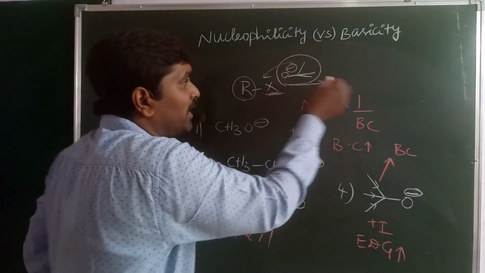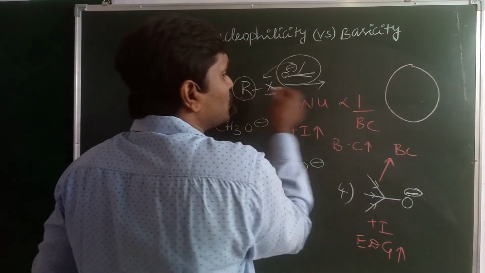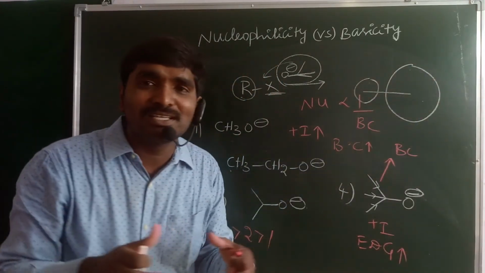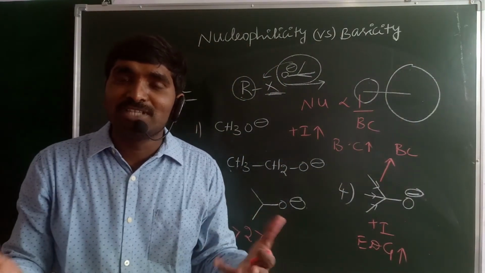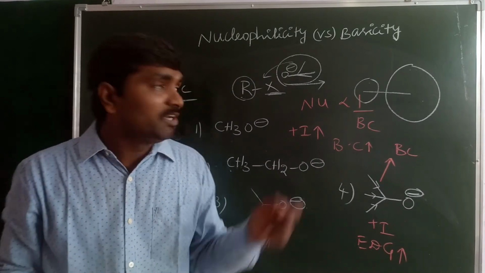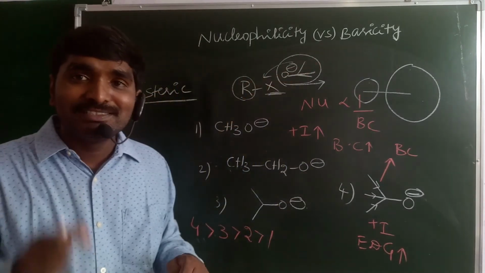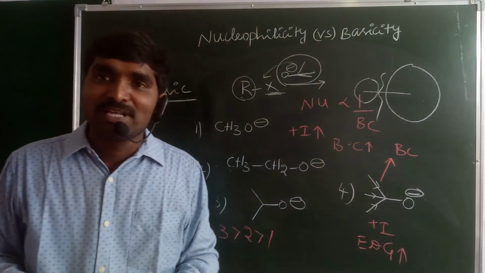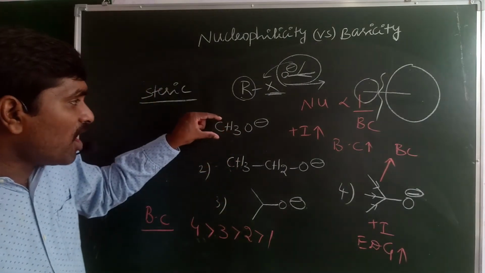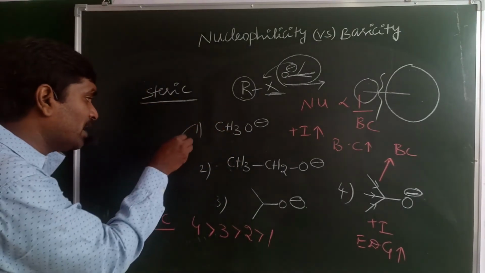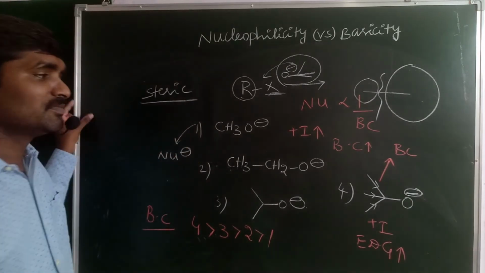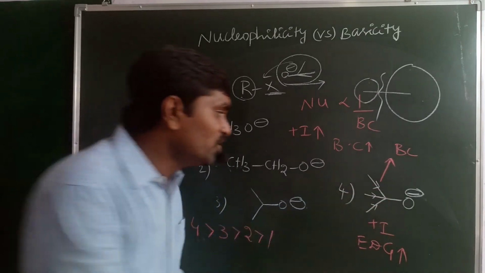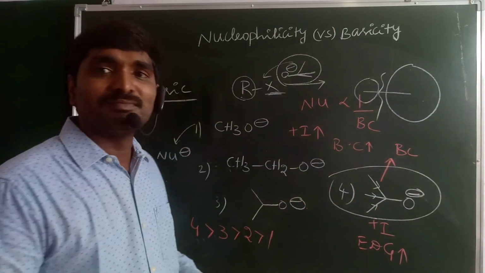So the tertiary butoxide ion has a large size, while the alkyl carbon has a small size when compared with the tertiary butoxide. A strong bond may not form between the tertiary butoxide and carbon. That's why this bond can be easily broken. Hence, the small CH3O minus behaves as the nucleophile, while the large, bulky, sterically hindered tertiary butoxide behaves as the base.